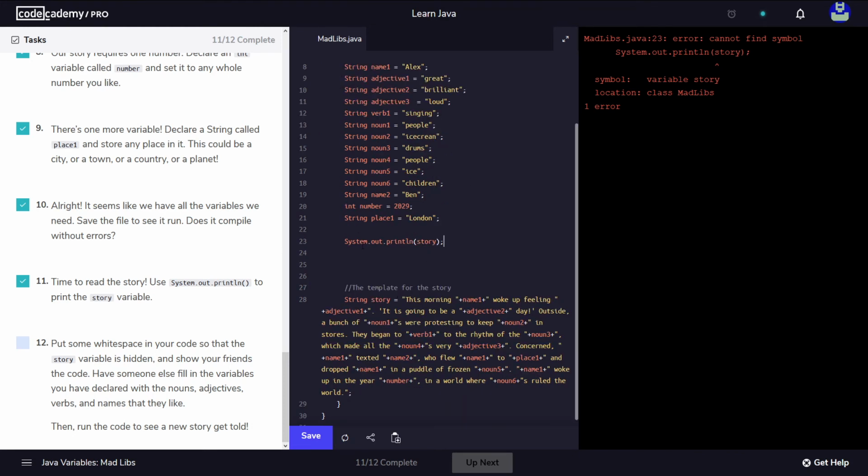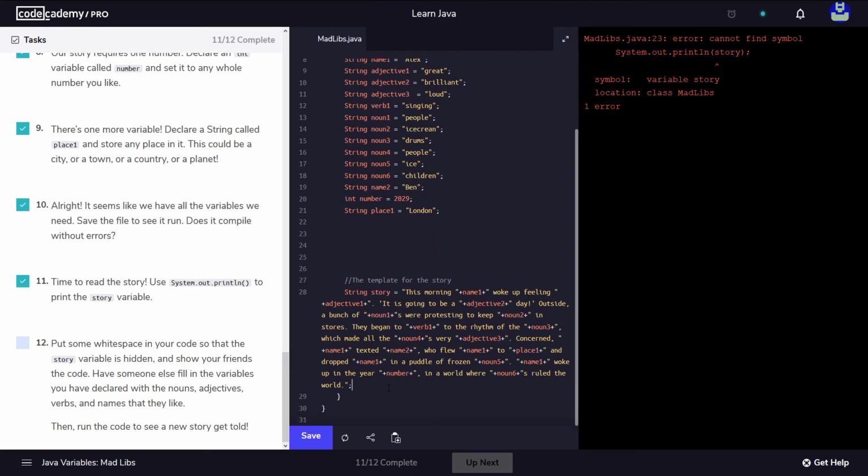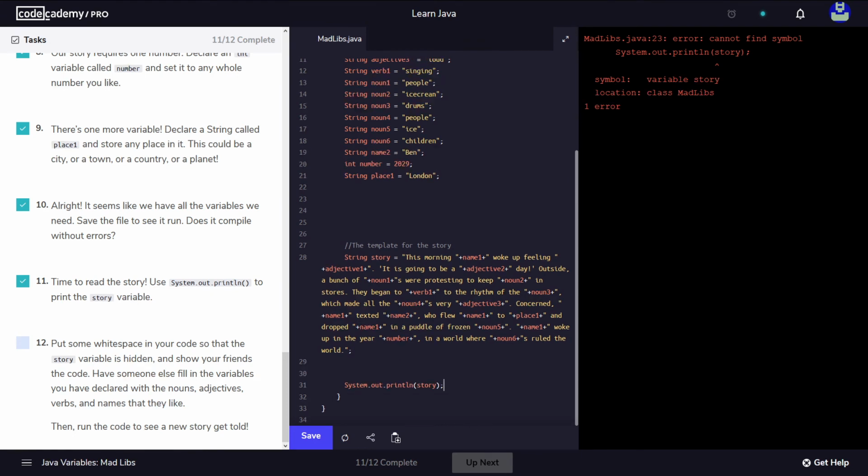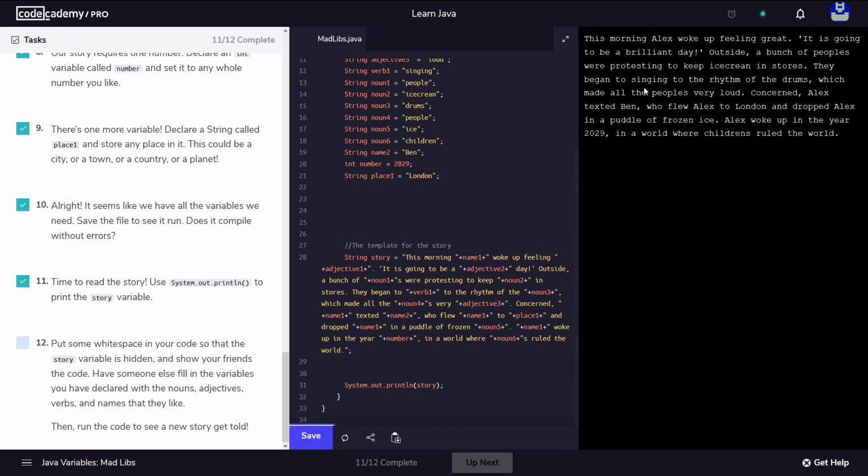So of course I cannot print out, once we reach line 23, this variable called story, which is declared here as a string, because I haven't declared it yet. So I only need to put this line after this, okay? Because had I left it here above the declaration of our story variable, Java is gonna look for the story, and at this line it was not yet created, okay? So I'm gonna save this and run, and hopefully, there you go, we have this text.